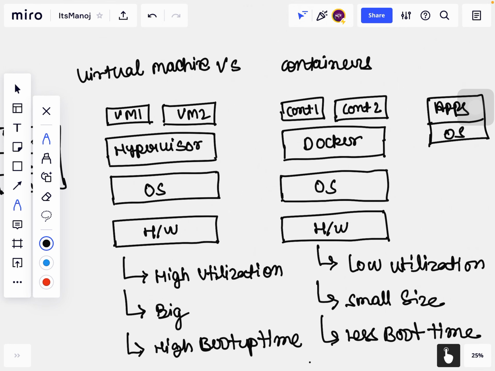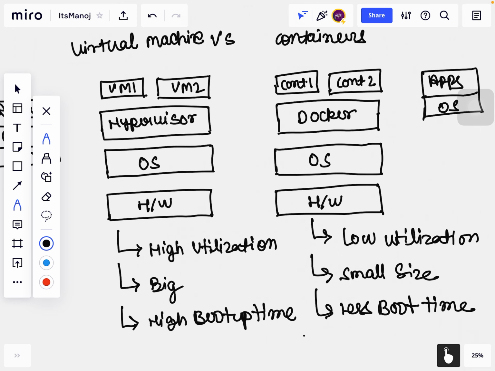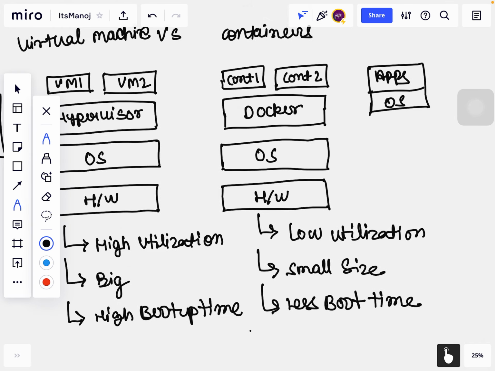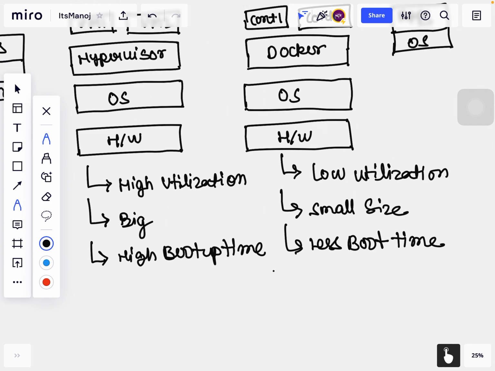Because in virtualization, when VM1 starts or when VM2 starts, at that time we are initializing or powering on a machine, so it takes the same amount of time that a normal machine will take. But in containerization the container will turn on and it will just connect to the kernel, so at that time it doesn't need to perform all those checks. That's the reason they have a lower boot time.